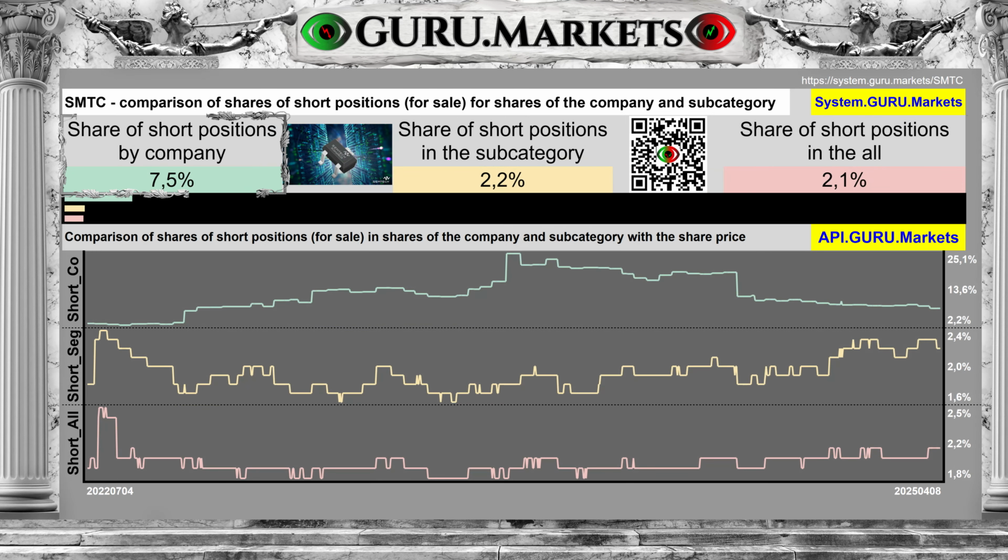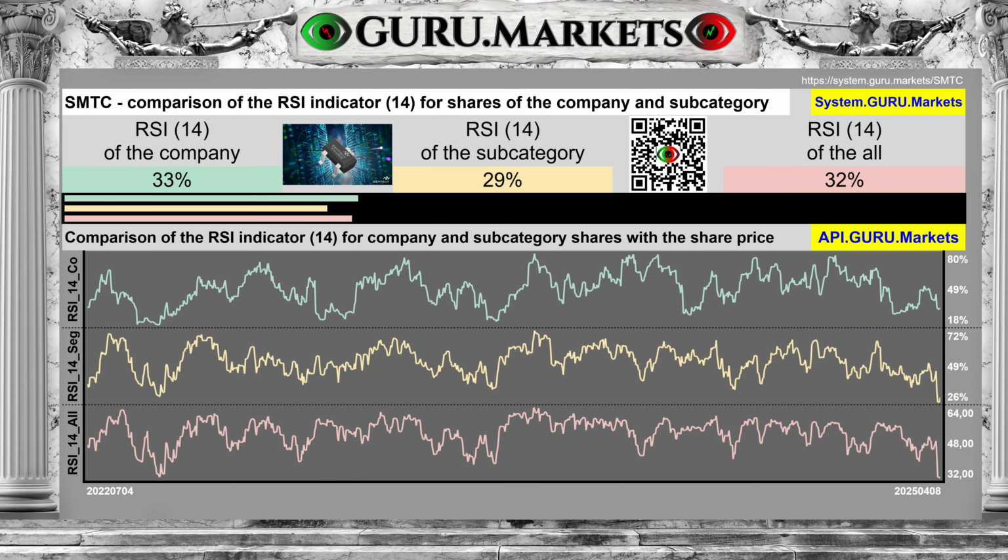Shares are short at 7.5%, with a subcategory average of 2.2%. This is an assessment of a possible short squeeze. Technical indicator RSI 14 shows a level of 33% for the company Semtech Corporation. For the subcategory, this level is 29%.